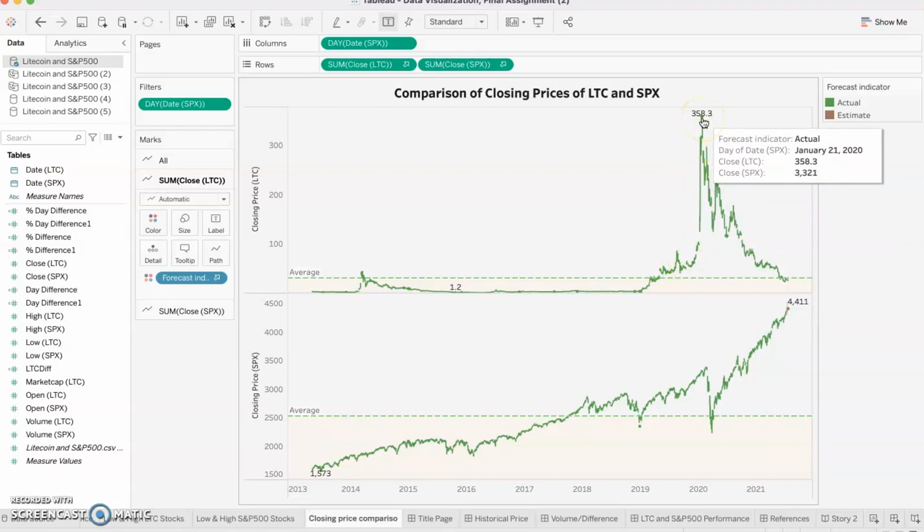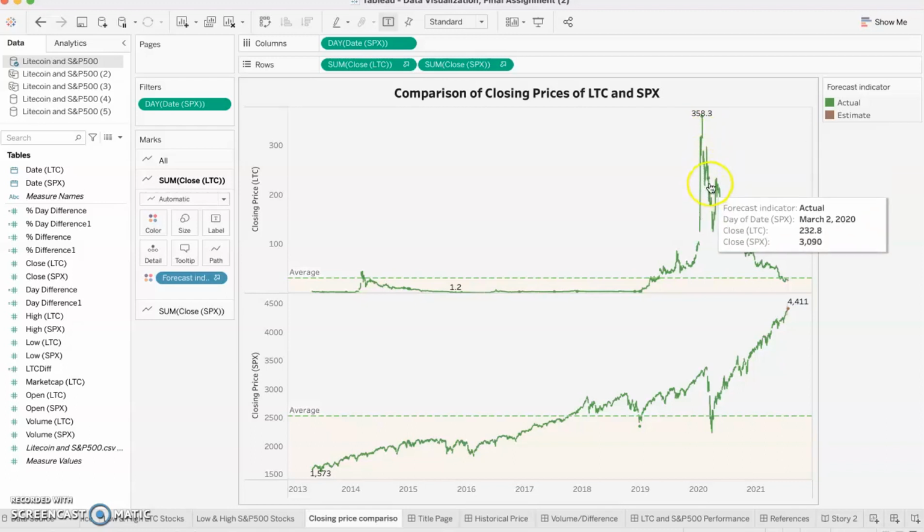So that's when we saw a big increase in cryptocurrency in general, with Bitcoin, for example, and other popular cryptocurrencies such as Ethereum. But then it starts to dip down, and it seems that it will continue to dip.